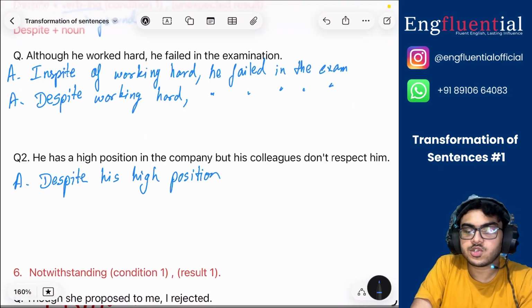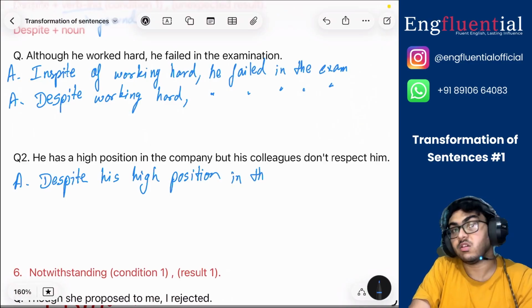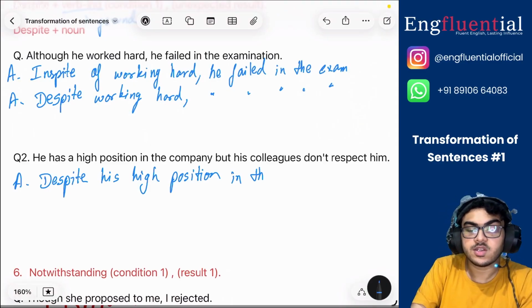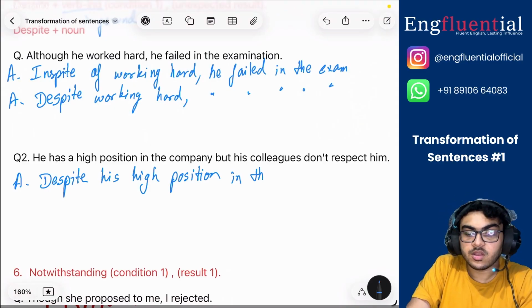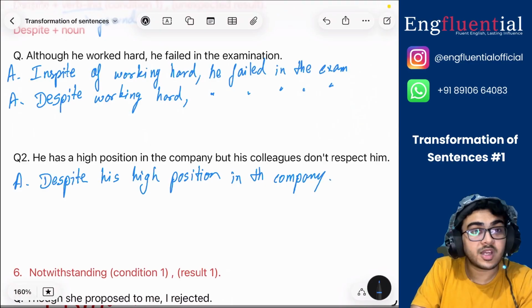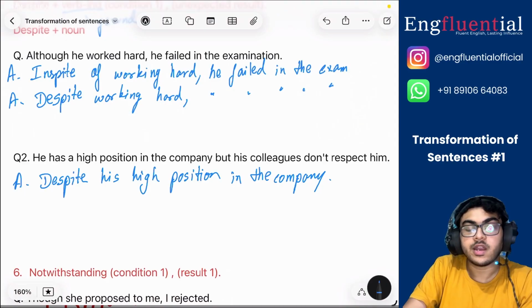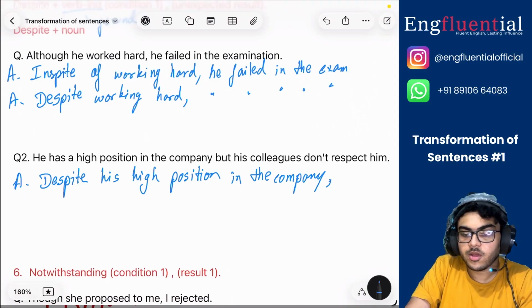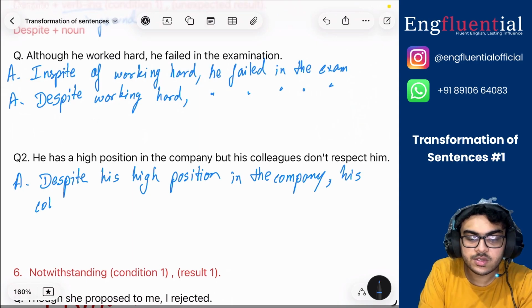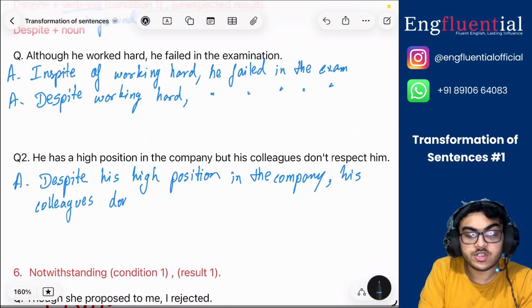Despite his high position in the company, I'm not saying despite his high positioning, I'm not using ing. So this is my condition, and now comes the unexpected result. I give a comma. His colleagues don't respect him.